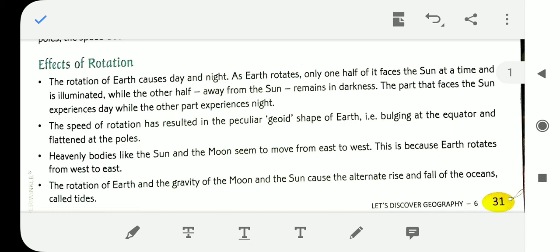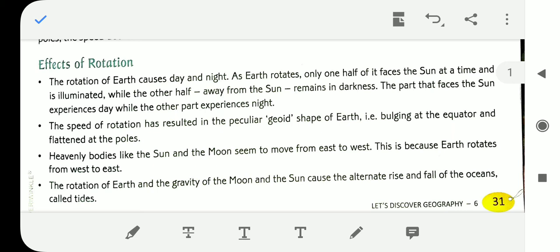The rotation of Earth and the gravity of the moon and the sun cause the alternate rise and fall of the oceans, called tides. You will learn in other chapters what tides are and how they are created. The tides happen in the oceans as a result of the gravity of the sun, moon, and Earth, and the position of the Earth.